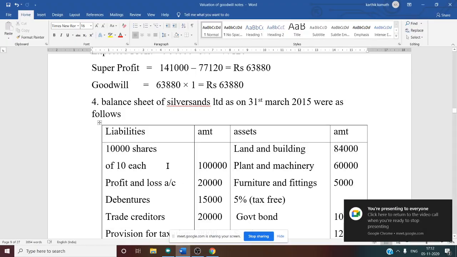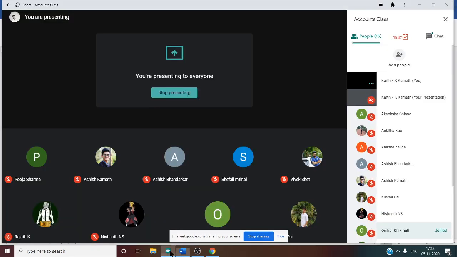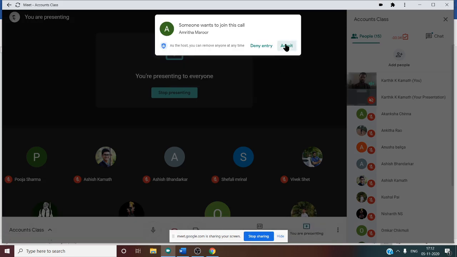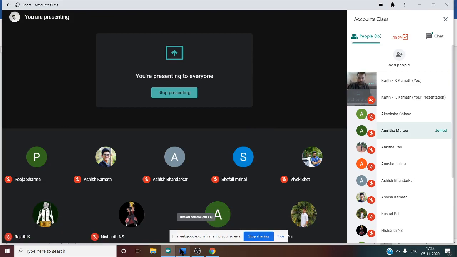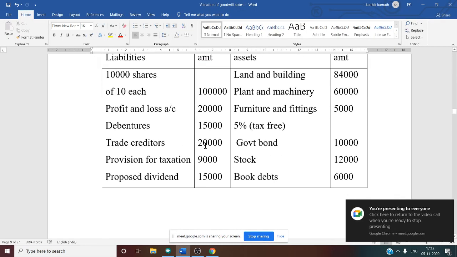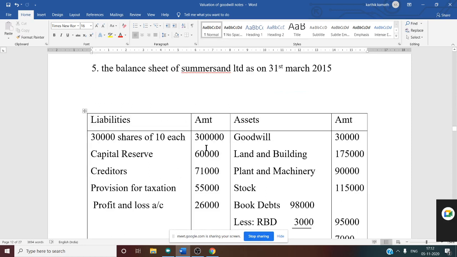Till now we have discussed 4 problems on valuation of goodwill. So the next problem we need to see is problem number 5. Let us discuss that problem. Yes, the balance sheet of Summer Sand Limited as on 31st March 2015.